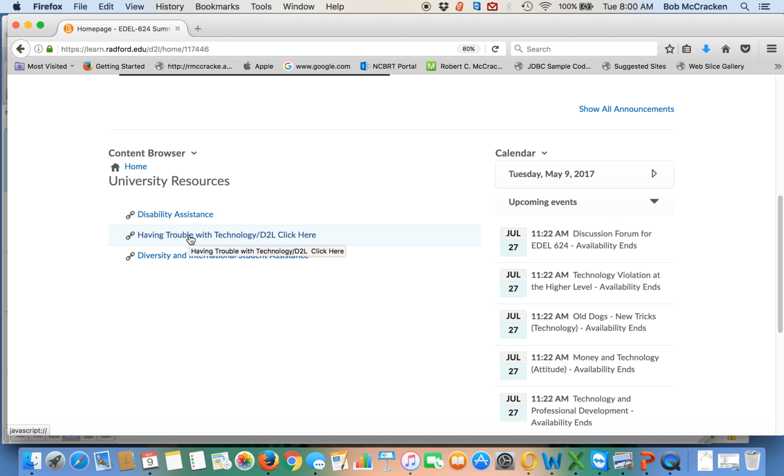This is a link to D2L and to working with Radford's technology. If you have any needs, there will be information found there for you. And this is if diversity issues are anything that you need help with, or if you simply want information on diversity and international student assistance. Move back to the home button again.